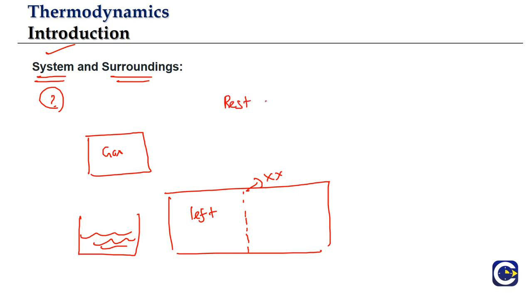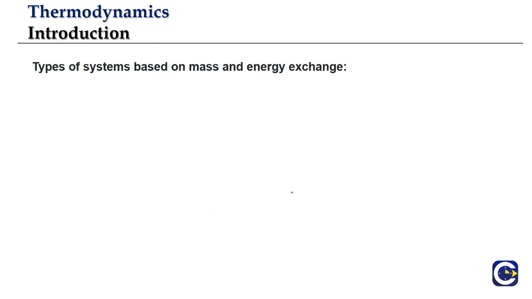So other than your system, the rest of the universe is basically what we'll be calling surroundings. Whenever we get into the thermodynamic study, the system and surroundings are important. So what is a system? Whatever thing we are trying to observe or study will be called a system. The remaining part of the entire universe will be what? Surroundings. And we will be looking at the kinds of exchanges that happen between the system and surroundings, and that is what we will focus on in the thermodynamics discussion.